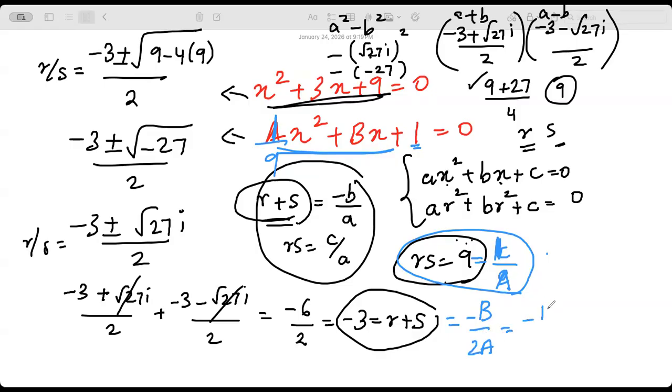Then I need to substitute minus b by 2 by 9. Does it make sense? It will be equal to minus 3. Then what is b? Minus b will be equal to 2 by 9 times minus 3. So that will be 2 by 3. Do you get it?